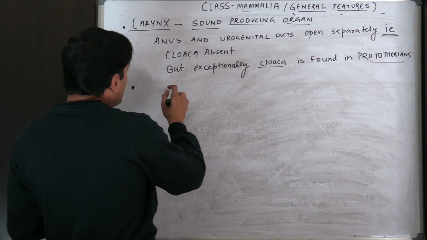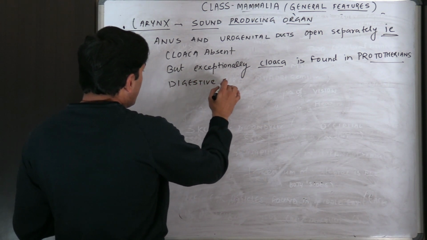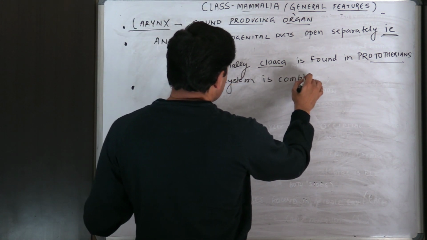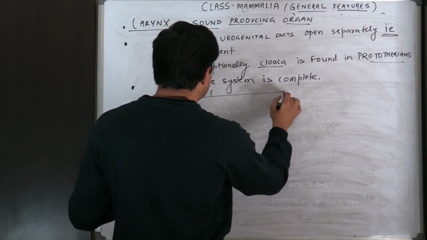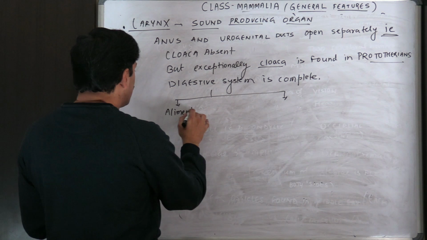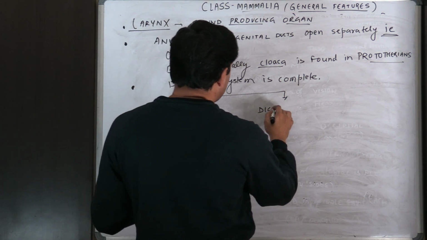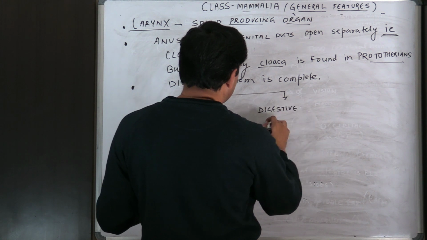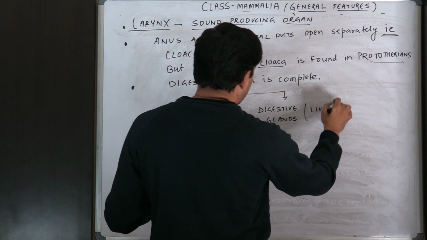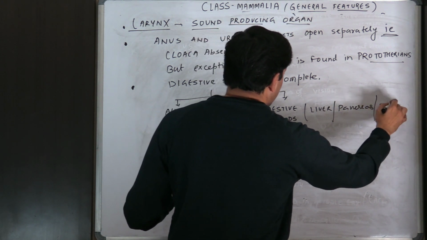Next, if we talk about the digestive system, so the digestive system is complete. Digestive system is complete, and it consists of the alimentary canal and the digestive glands like liver, pancreas and salivary glands.